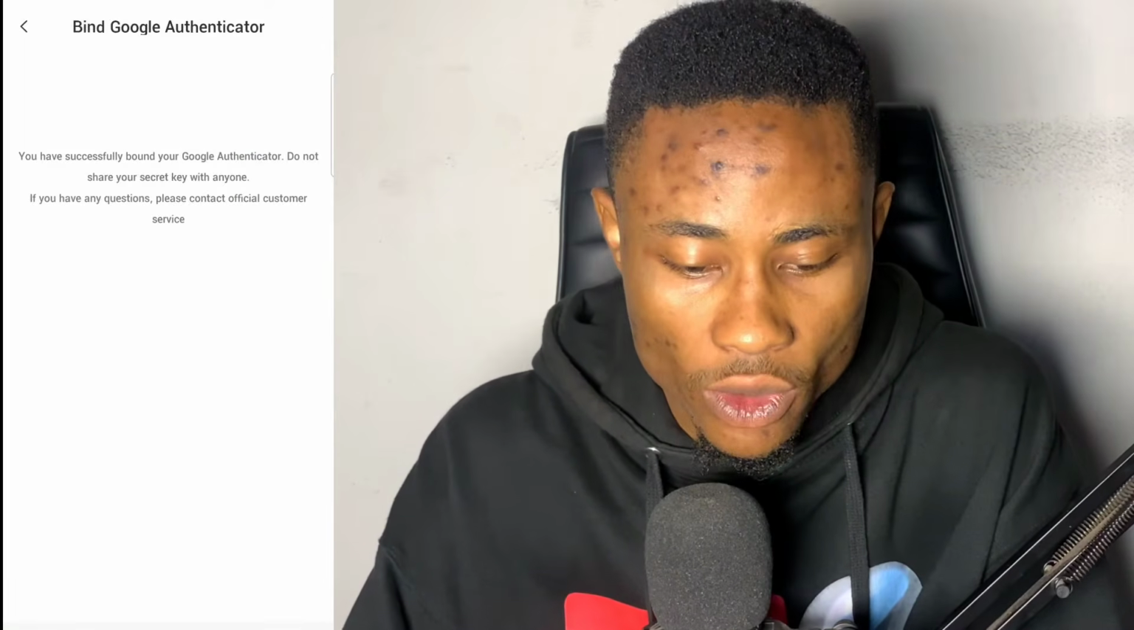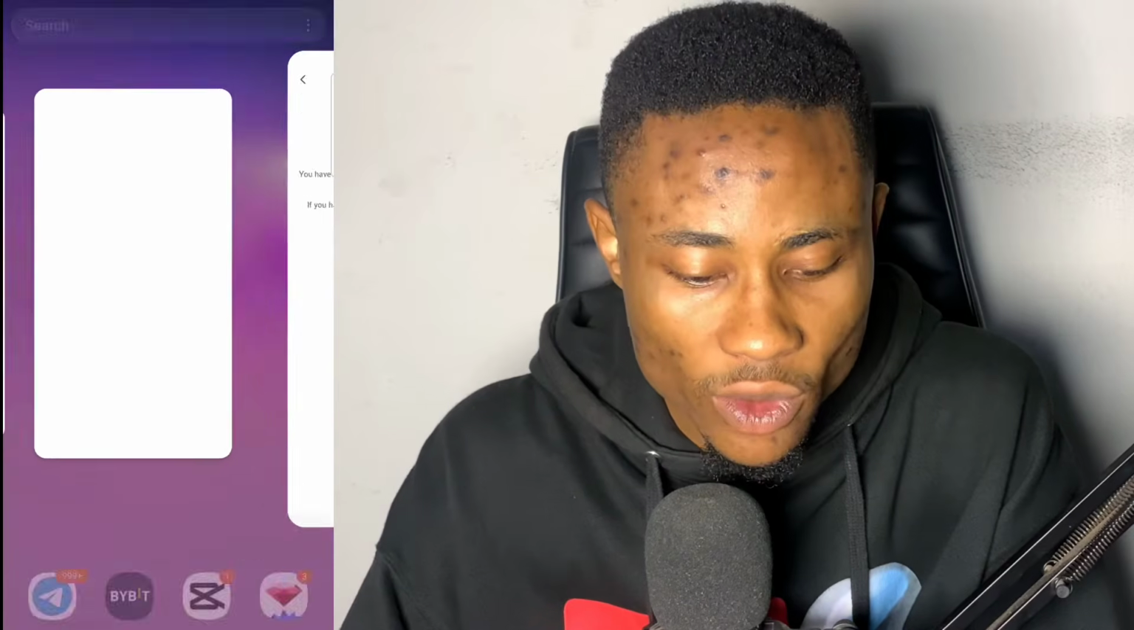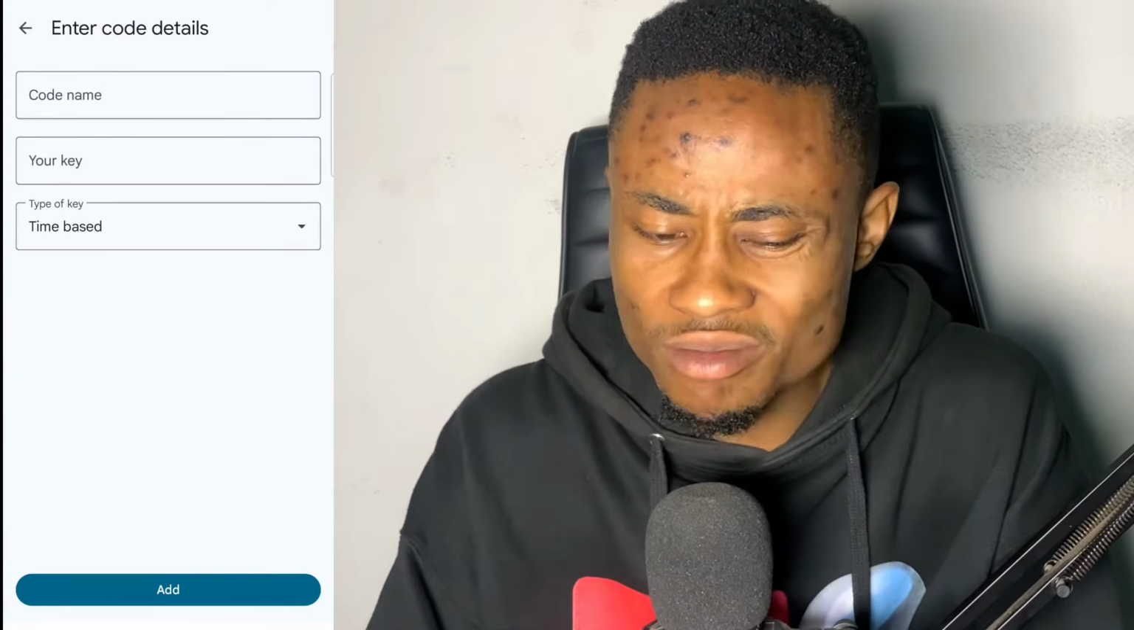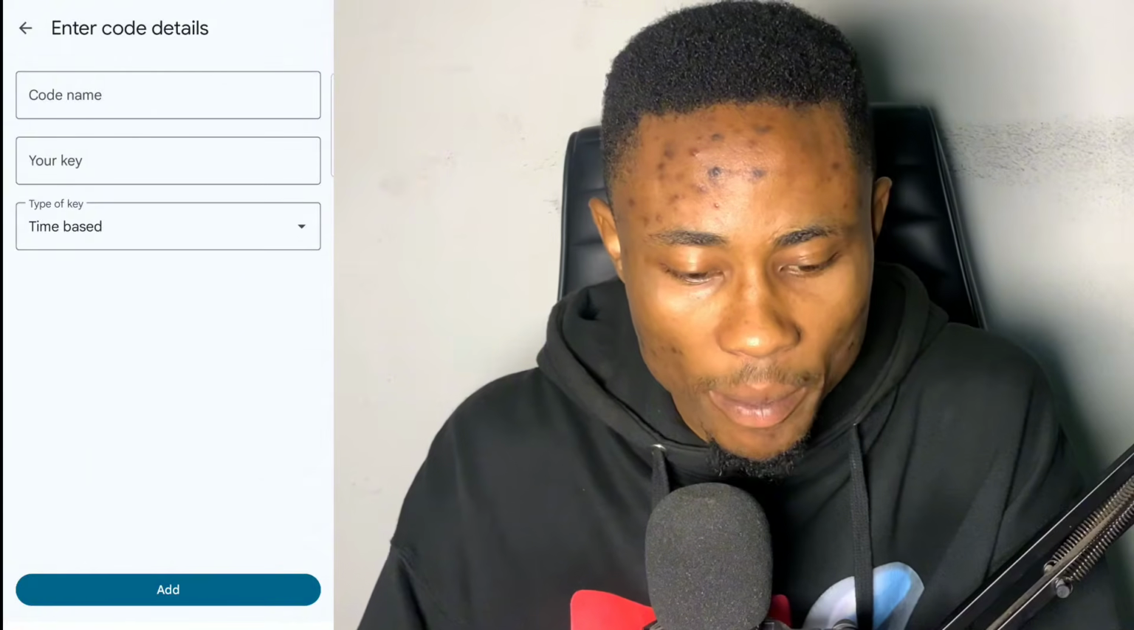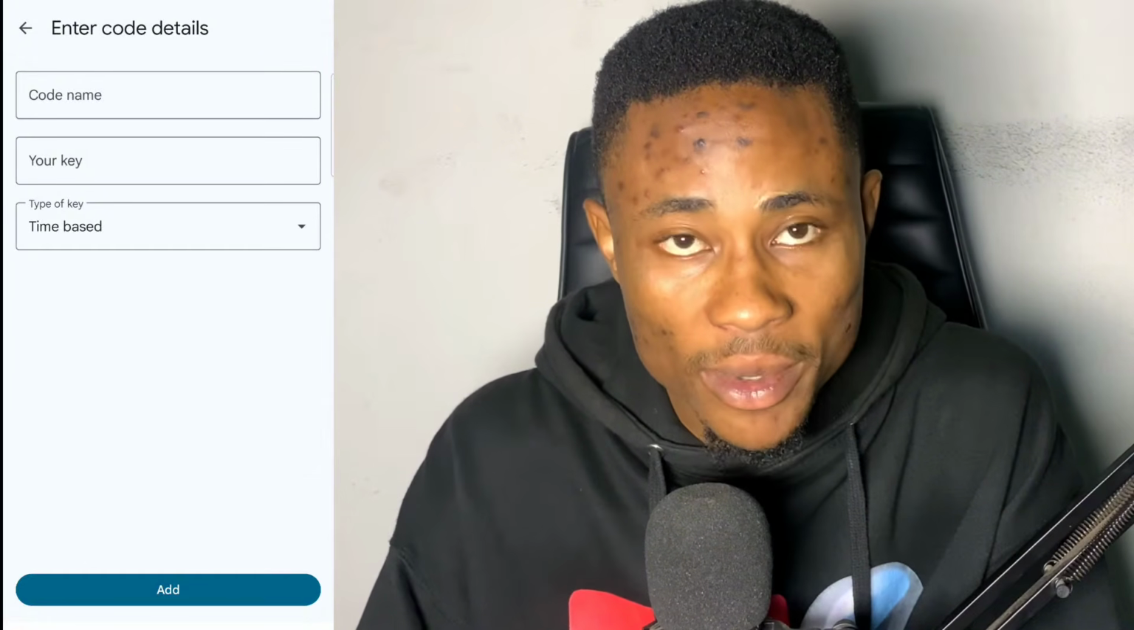So you go to your Google Authenticator, then you see a code, and then copy it, go to your Google Authenticator back, then you can see here add, then enter code, maybe write AIXWALLET and then enter the code and bind. Then go back to that particular place, click on next.